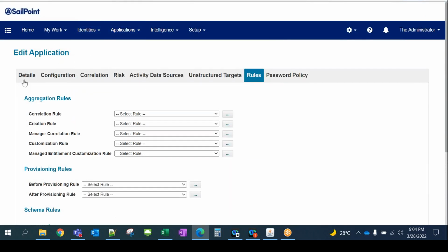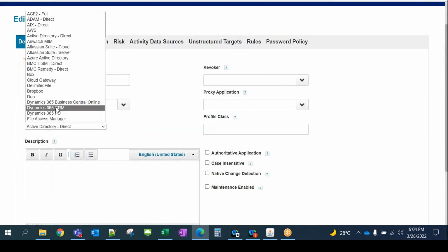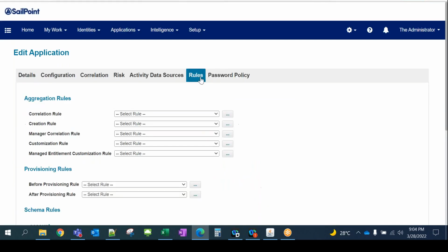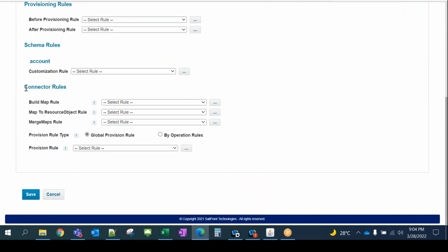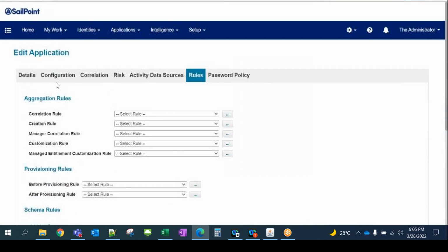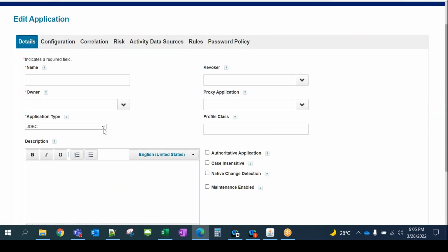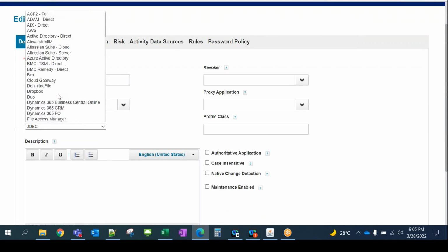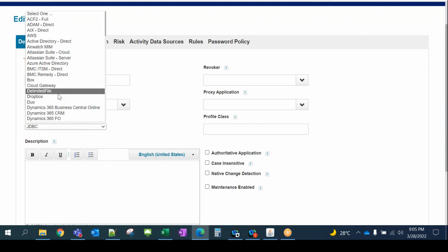But if I do talk about some other application, let's say JDBC, here we have some different rules, right? Connector rule, build map rule, customization rule, schema level rule. So it will be a totally different kind of thing here. So that's where it differs. That's why the coding is written in such a way that it will be different for each and every connector, because each and every application is different. Those are written in different kinds of technology, right?